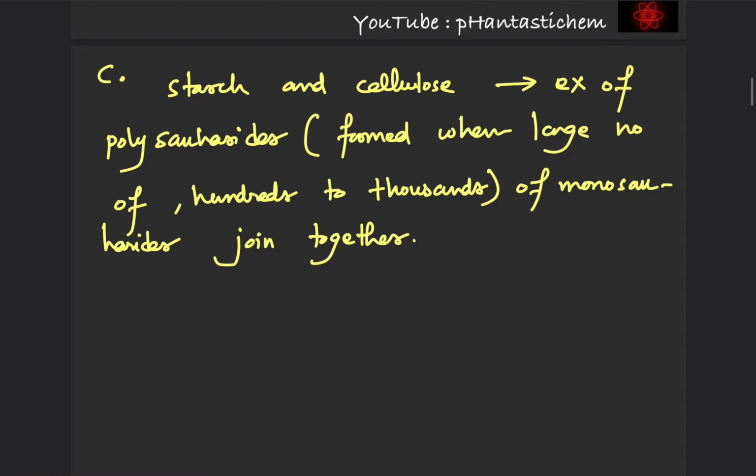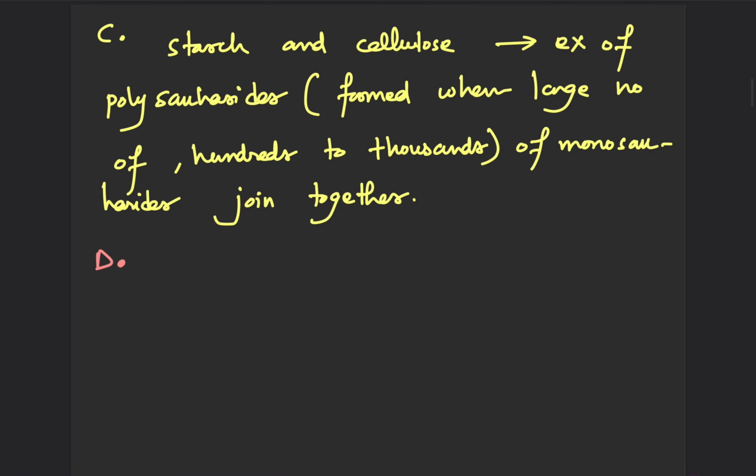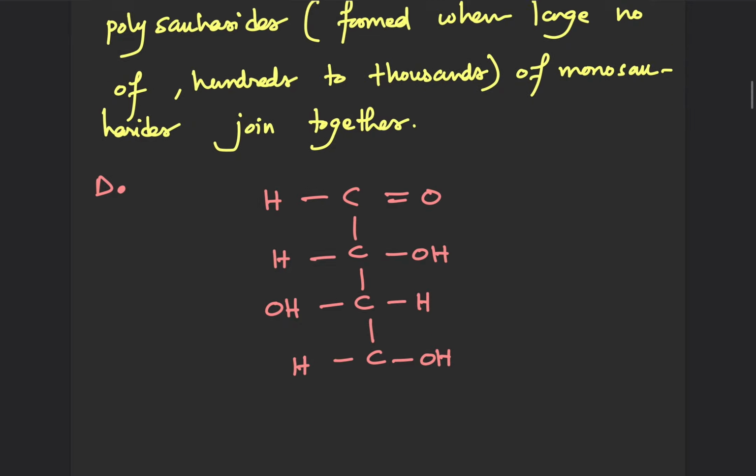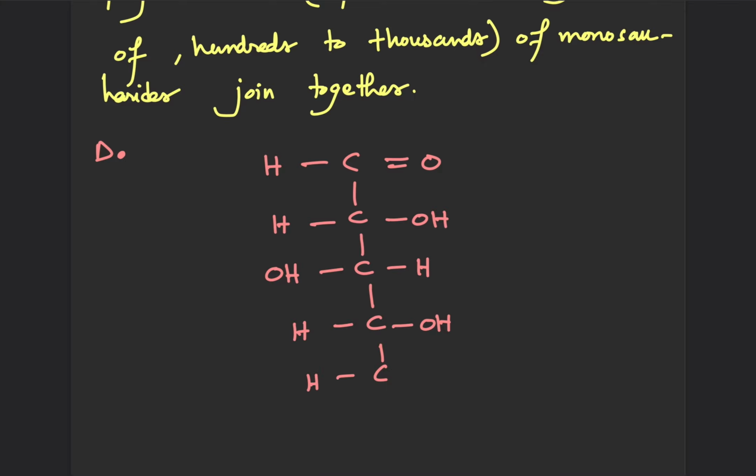Okay, coming to statement D. Statement D is a true statement. Okay, the open chain structure of D plus glucose is, so let's draw the open chain structure of D plus glucose. CHO, CHOH, CHOH, CHOH, CHOH, and CH2OH.